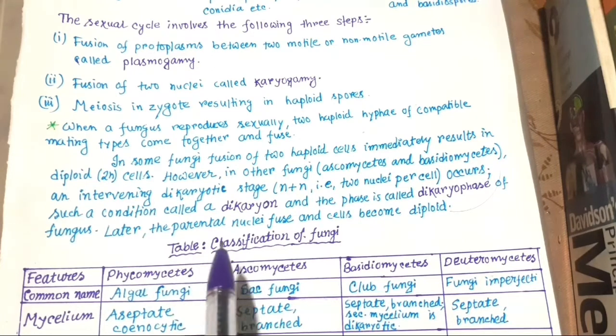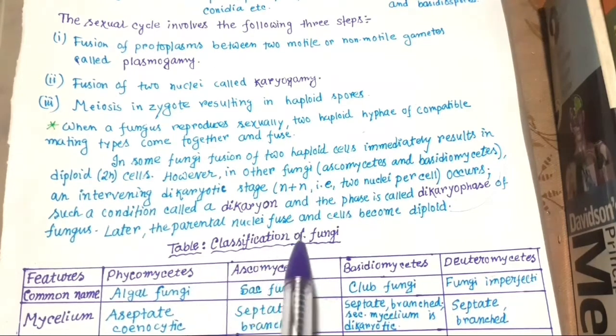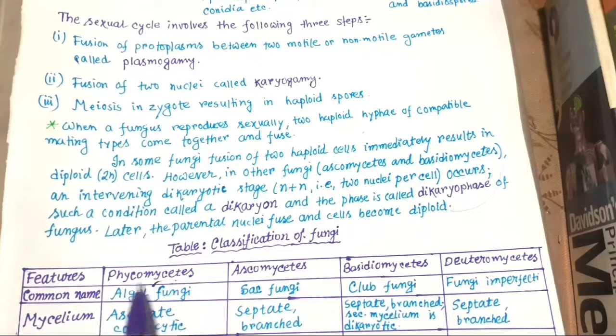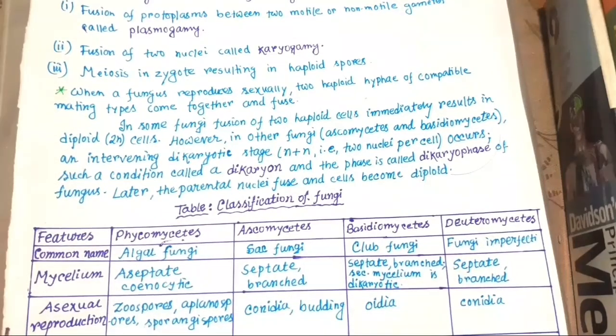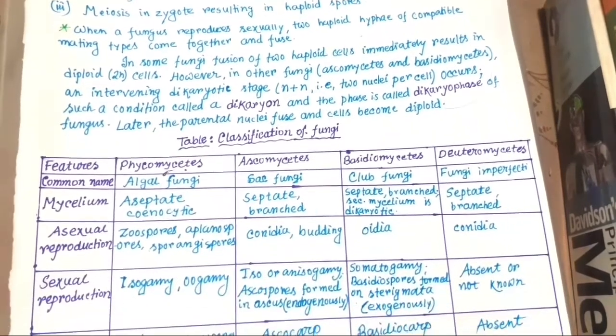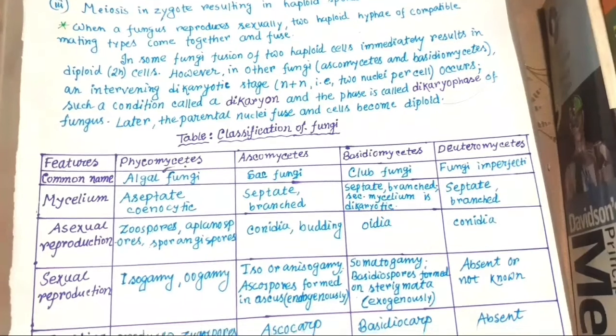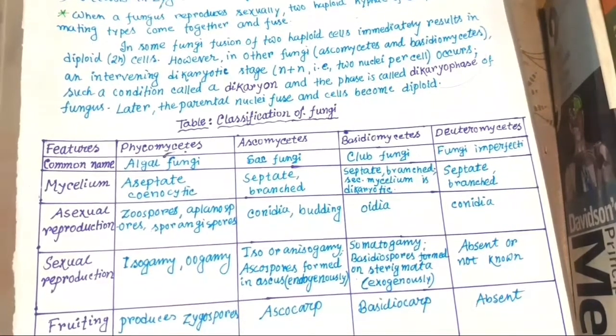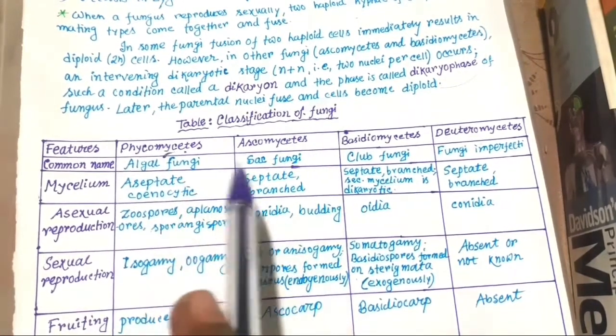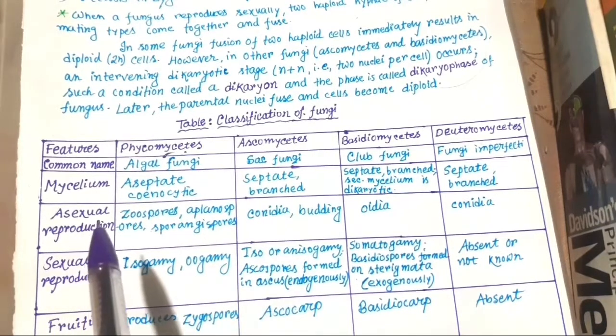Now the table of classification of fungi. This table is very important, so just remember this table; that is enough. I will discuss it in detail in the next part.